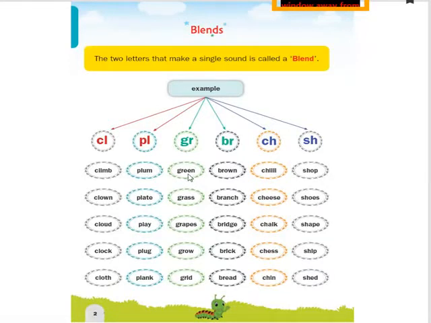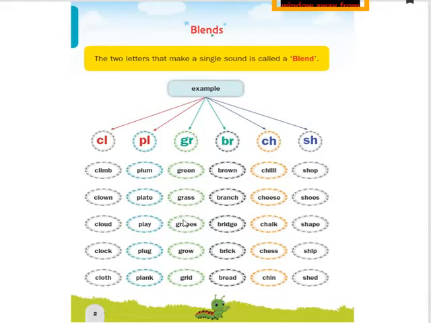G-R-E-E-N, green. Here we have given only a few examples. You can create more. Let's see the examples they have given for the blend sound G plus R, gr. Green. The second word that starts with the G plus R blend sound is grass, grass.